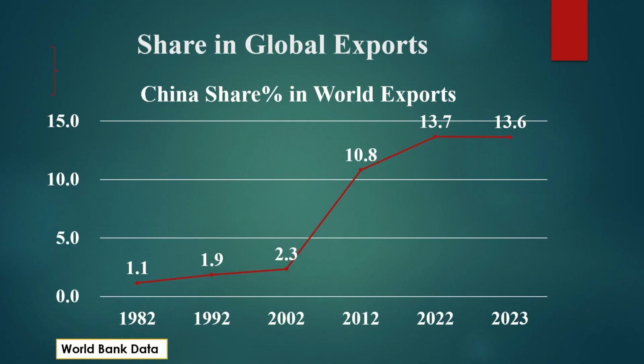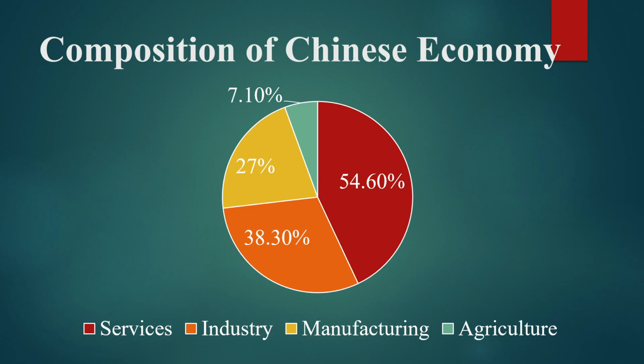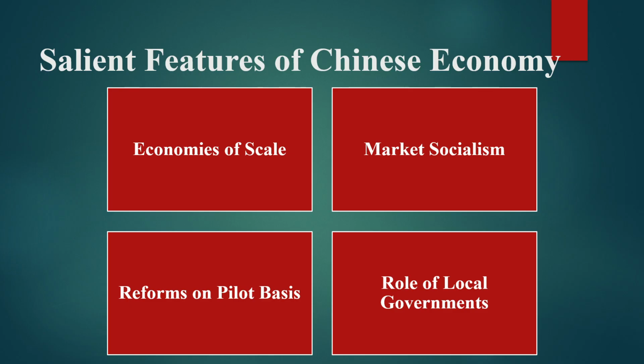China's share in global exports has also increased from 1.1% in 1982 to 13.7% in 2022. At present, services is the largest sector of the economy, followed by industry and manufacturing. A very notable feature of China is that manufacturing, which is part of industry, still accounts for 27% of Chinese GDP. The salient features of the Chinese economy include economies of scale, market socialism, reforms on a pilot basis, and the role of local governments.